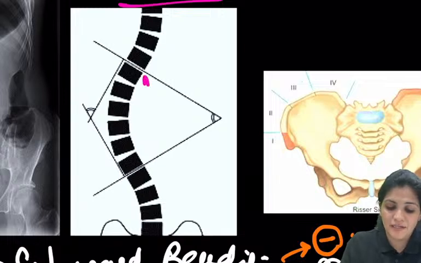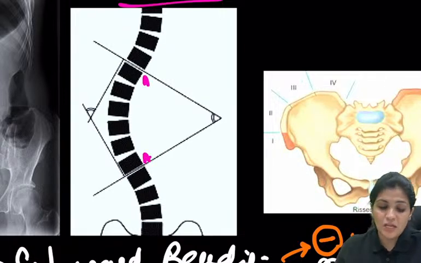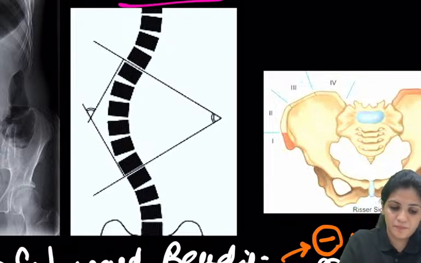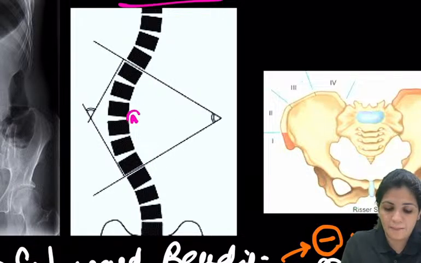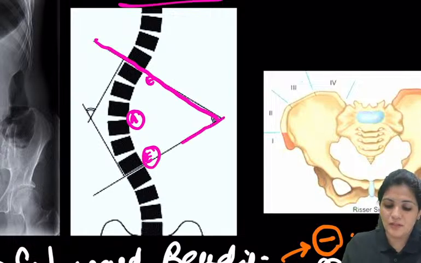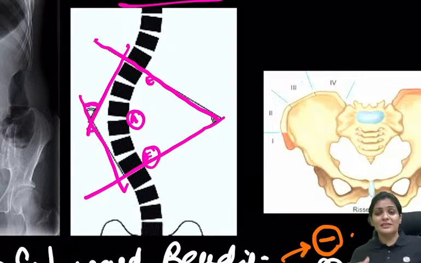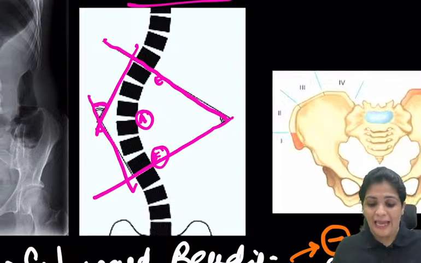These are called the end vertebra, one vertebra above and one below, and the center one is called the apex vertebra. You draw a line over the superior plate of each end vertebra, and now you draw perpendiculars to these. This angle is called the scoliosis angle.